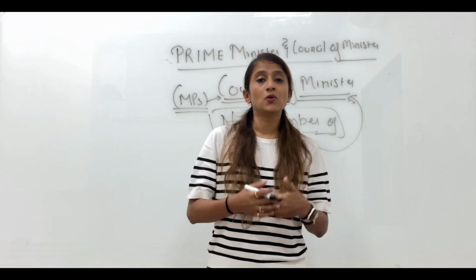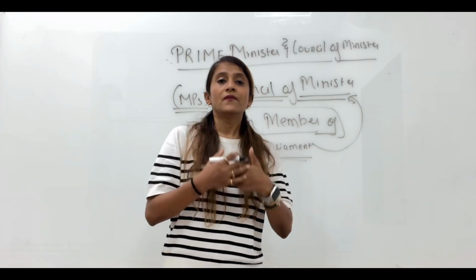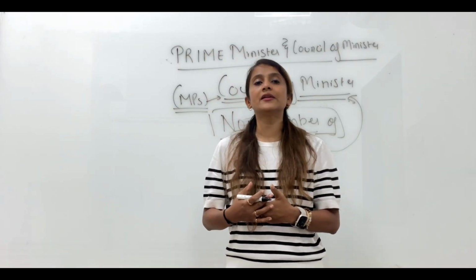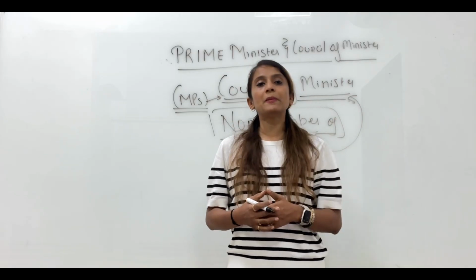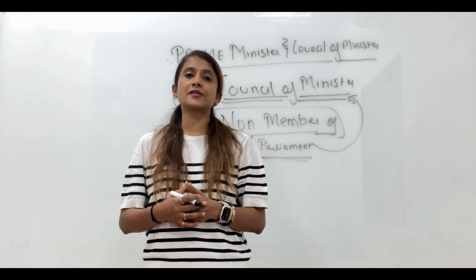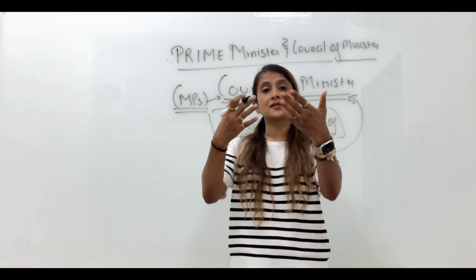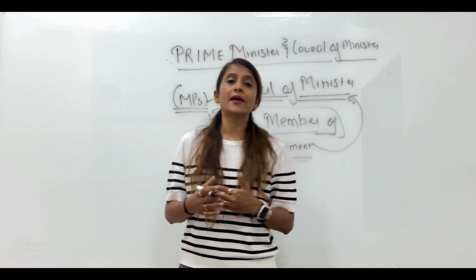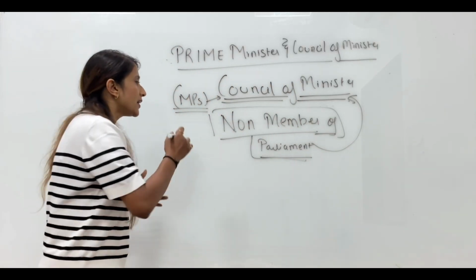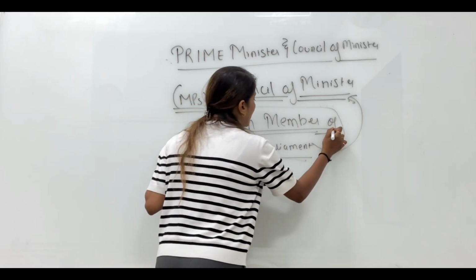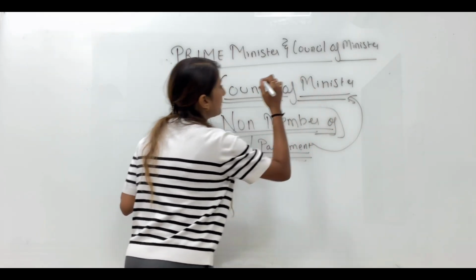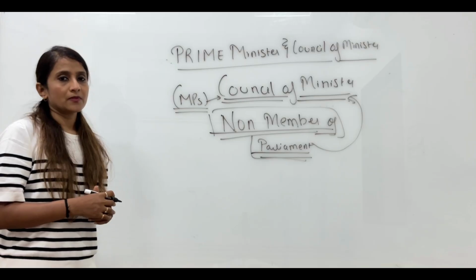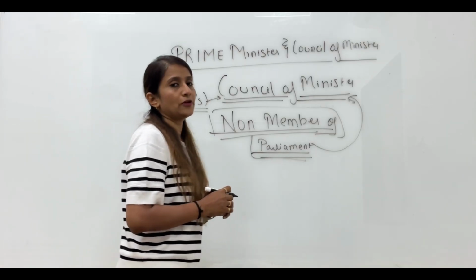When Manmohan Singh, who was not a member of Parliament, was appointed as Finance Minister, he was not a member of Lok Sabha or Rajya Sabha. But within 6 months, he got elected to Rajya Sabha. So what am I trying to tell you, kids? There is a provision that a non-member of Parliament can also be a part of the council team. Only one condition should be fulfilled.